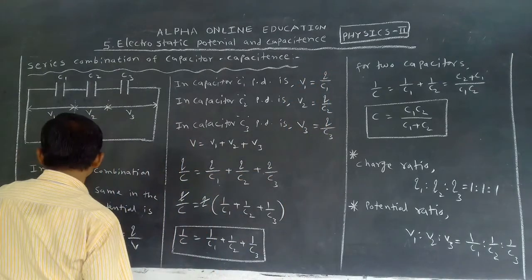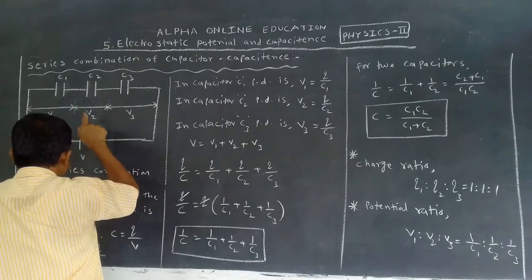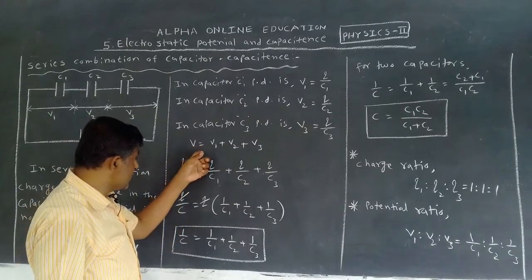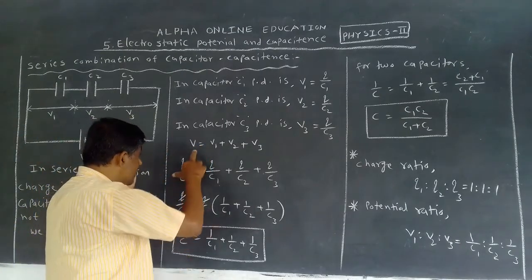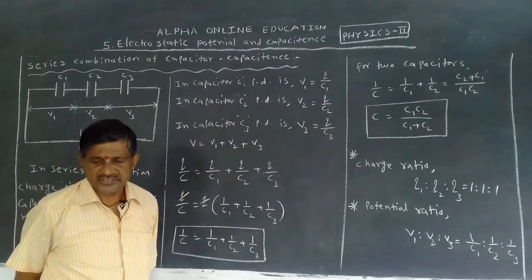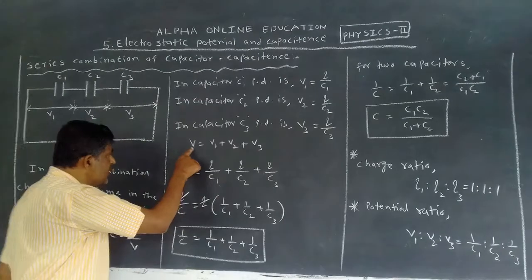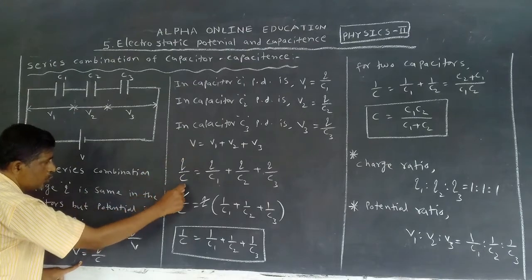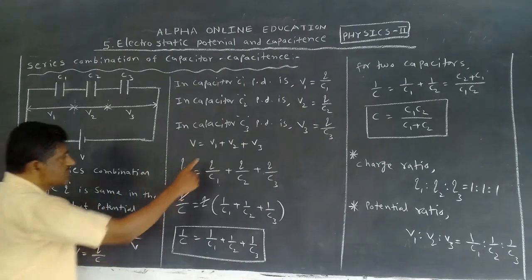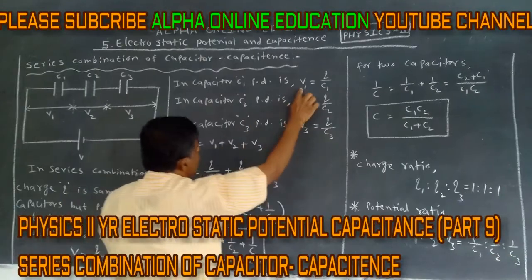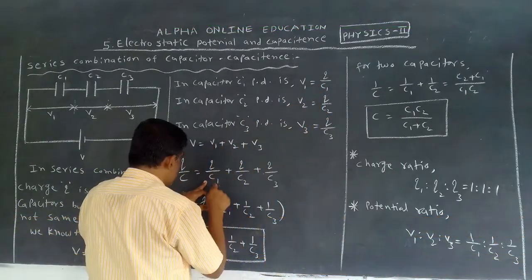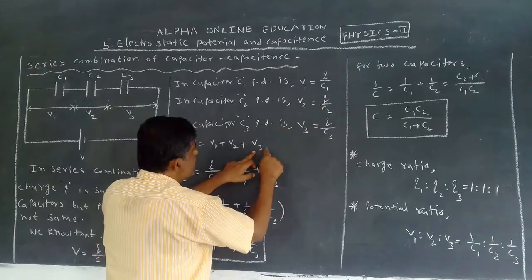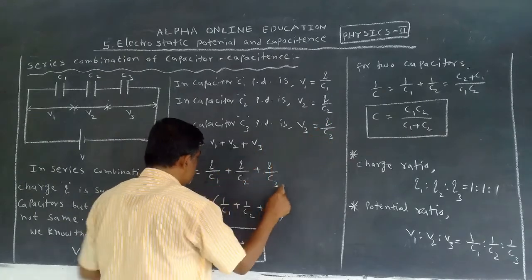Now see the diagram. V is equal to V1 plus V2 plus V3. This is very important, especially in the series combination. V is equal to Q by C, so in place of V, I take Q by C. V1 is equal to Q by C1, V2 is equal to Q by C2, V3 is equal to Q by C3.